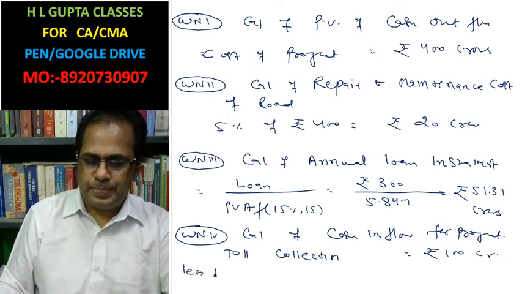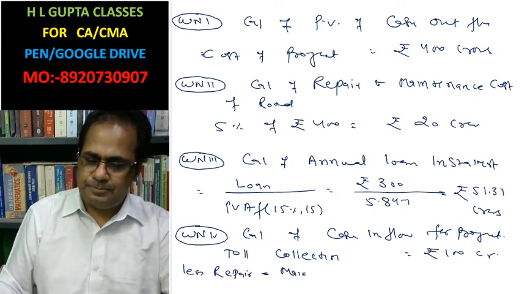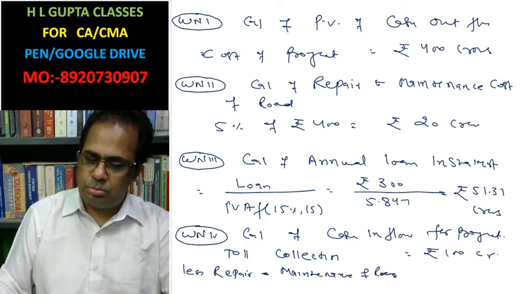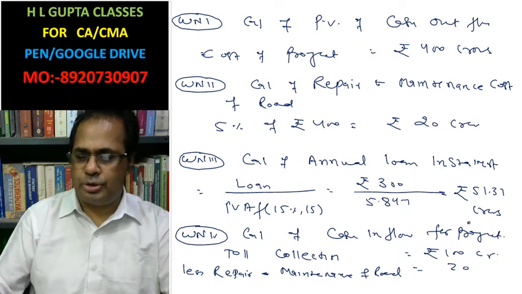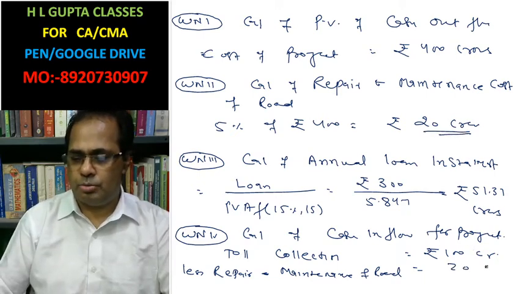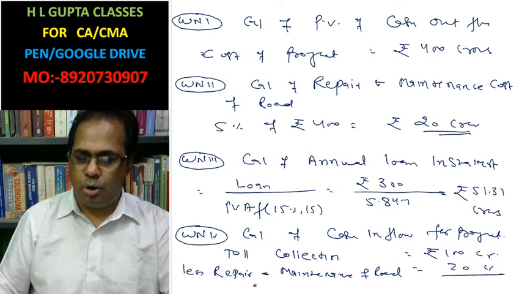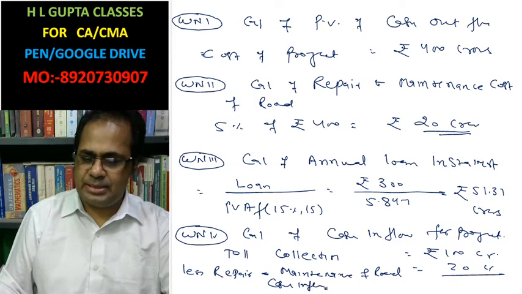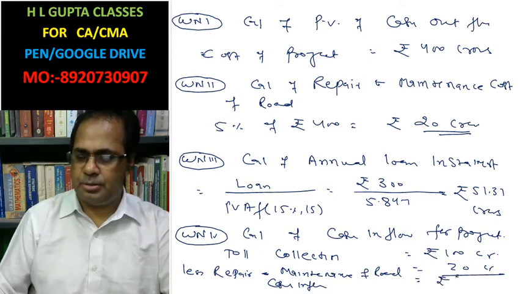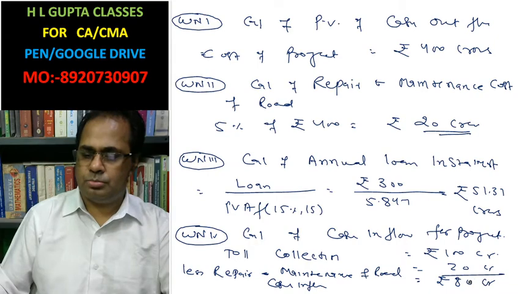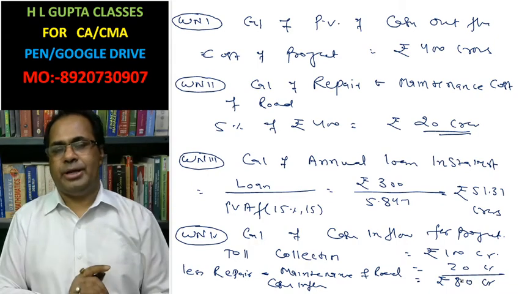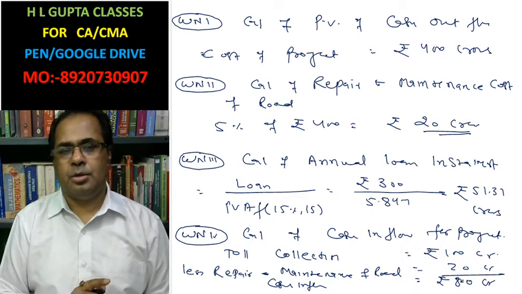Less repair and maintenance of road, that is 20 crore, which is already calculated here. Operating cash inflow each year is rupees 80 crore. Now 80 crore is the cash inflow. Now we need to calculate the IRR, the project IRR.